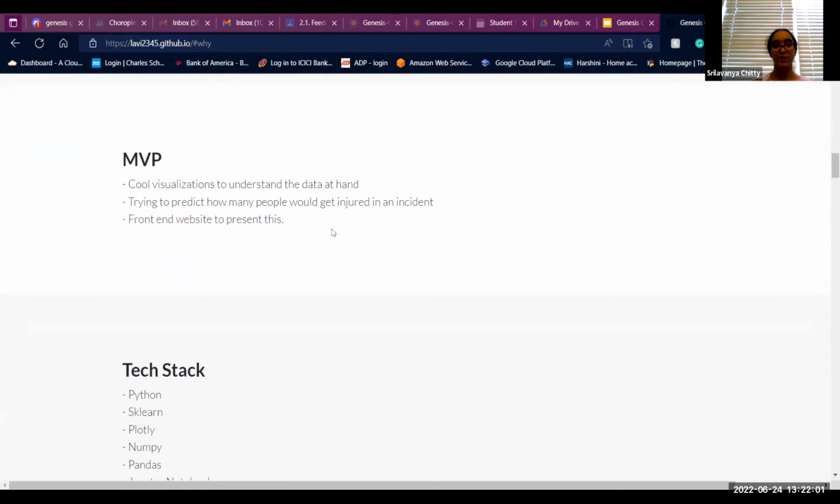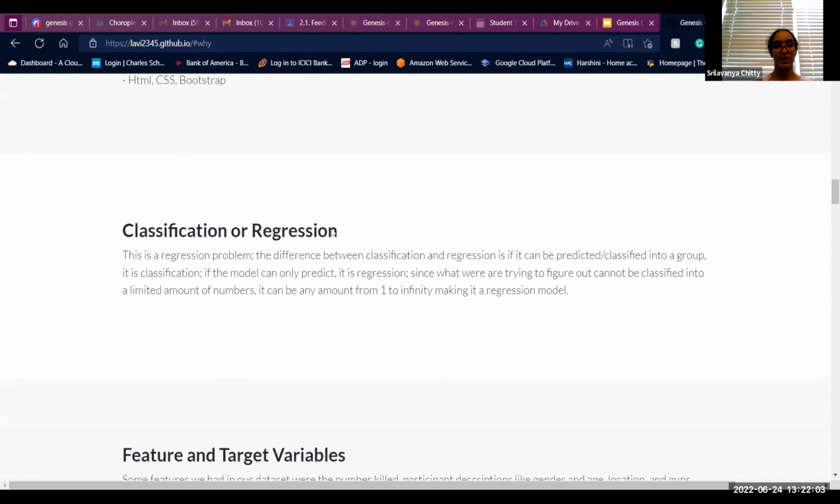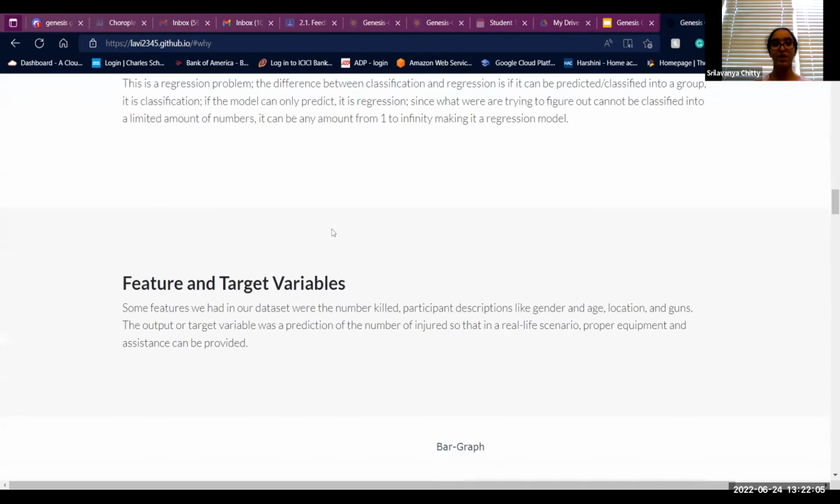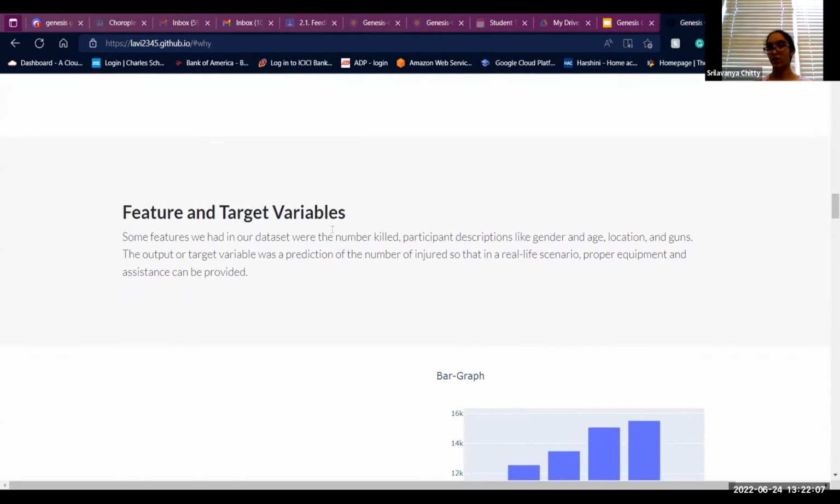So we have our MVP, our tech stack, and the fact that this is a regression problem. With the feature and target variables, which are all the description that the police would have about the incident. And the output or the target variable that we were looking at would be the number of people injured.